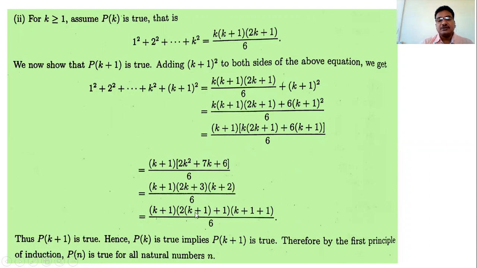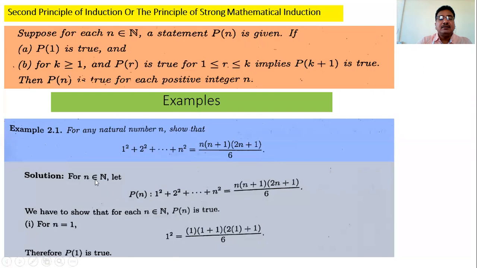This is equal to this, which means Pk+1 is true, or Pn is true for n equal to k plus 1. Therefore, by the principle of mathematical induction, Pn is true for all natural numbers n, or Pn is true for all n belonging to N. So this is the procedure of proof using the principle of mathematical induction.